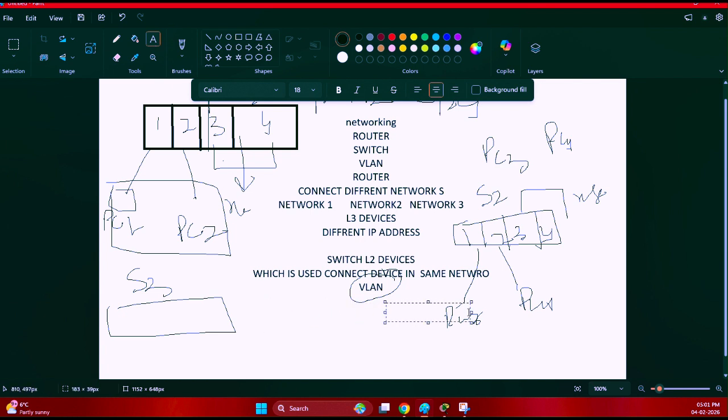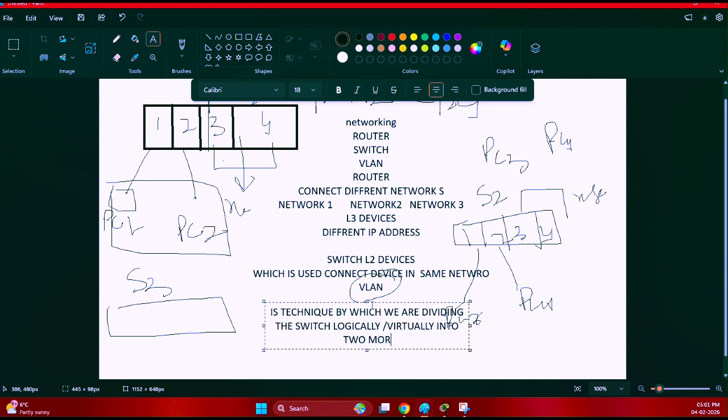What do you mean by VLAN? VLAN is a technique by which we are dividing the switch logically, or we can say virtually, into two or more switches. That technique is called the VLAN technique. I hope you understand this. So VLAN is a command-based technique by which we divide the switch.